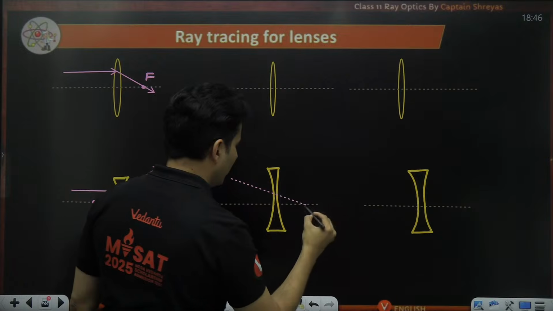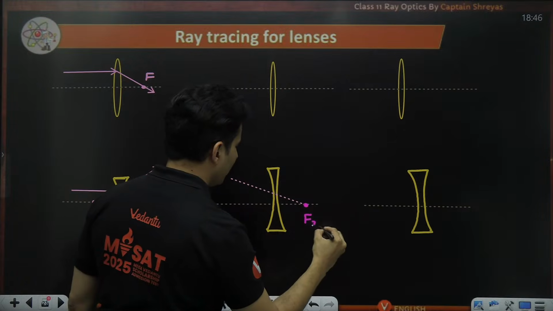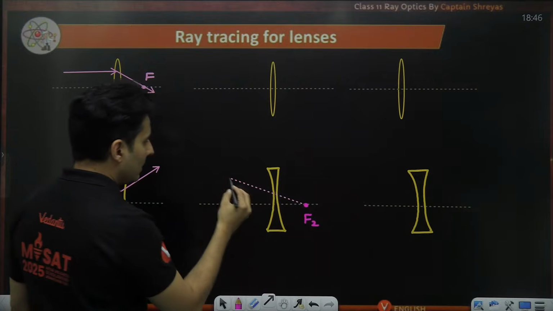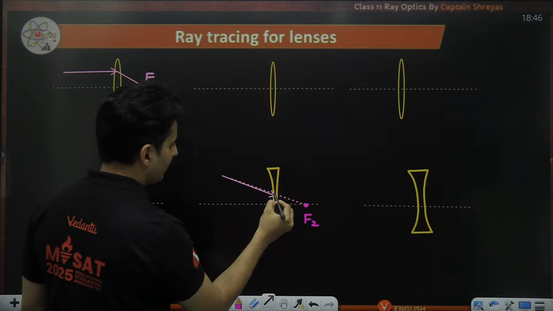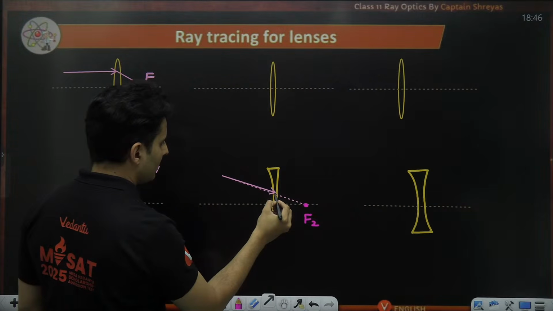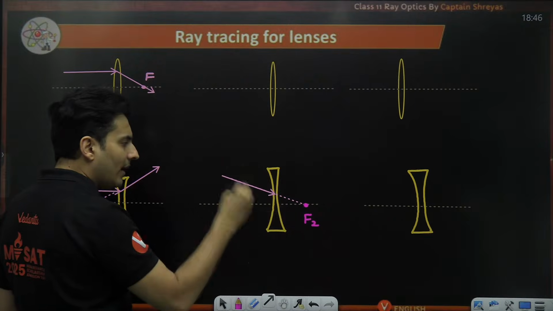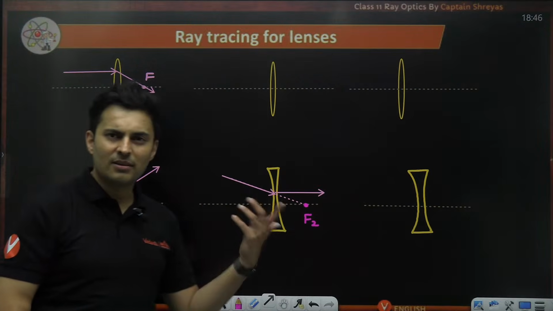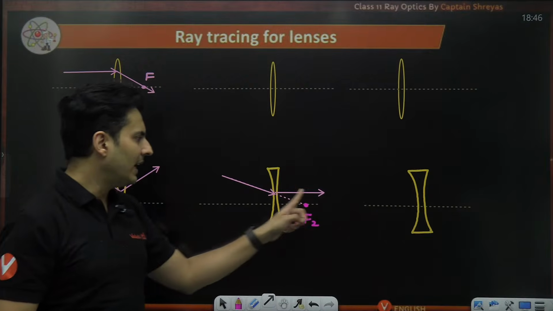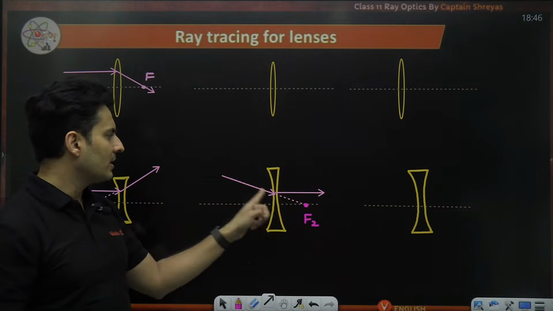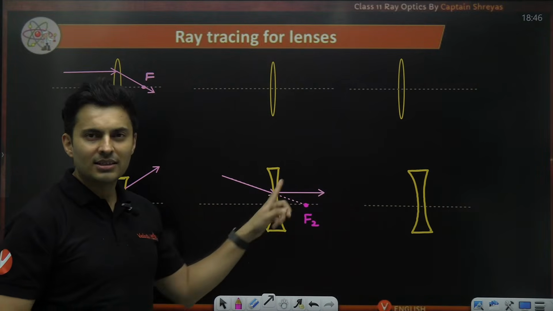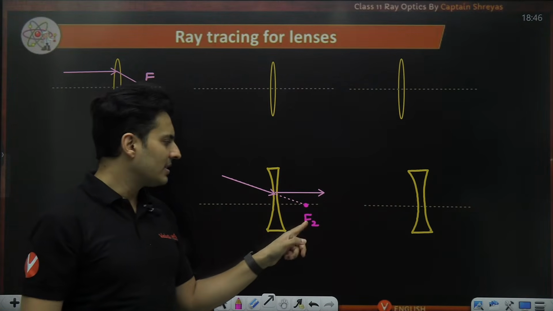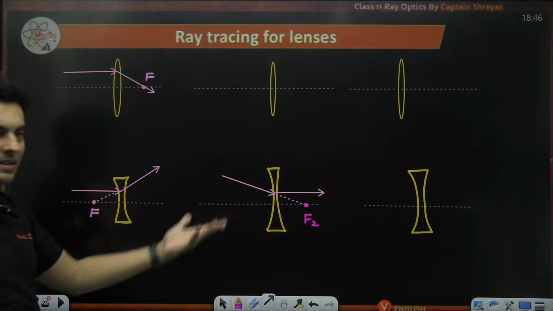This point over here is my secondary focus, and my light ray is somehow directed towards it. Keep this in mind. Then after refraction, it will become parallel. It makes sense if you use the reversibility principle of light. If a light ray is parallel, then after refraction, it will diverge from the focus. Then the secondary will become primary if the light ray changes direction. So this is the secondary focus exactly on the opposite side.